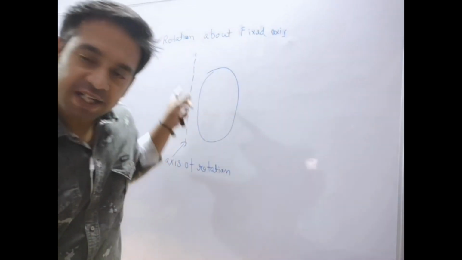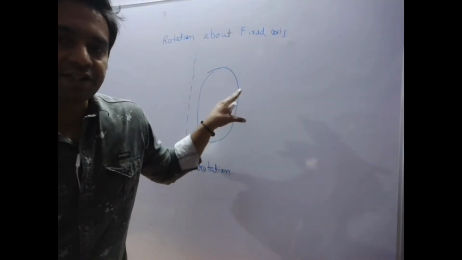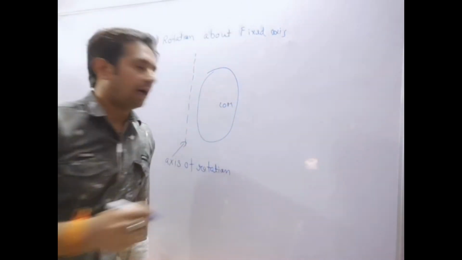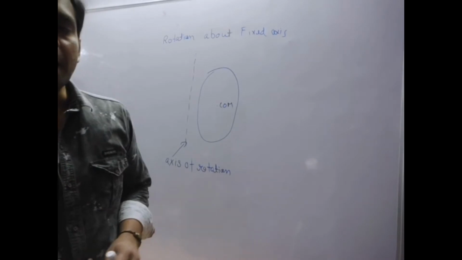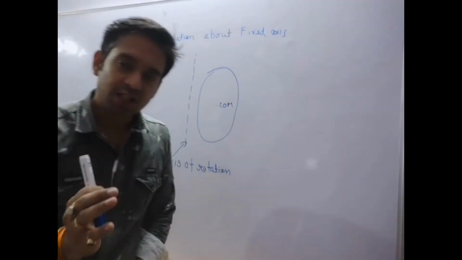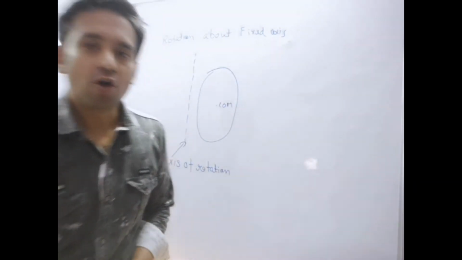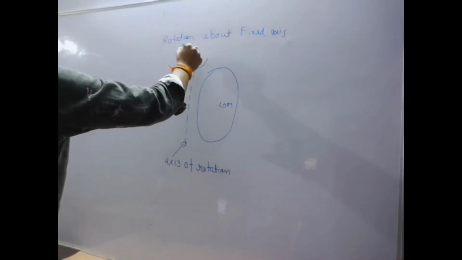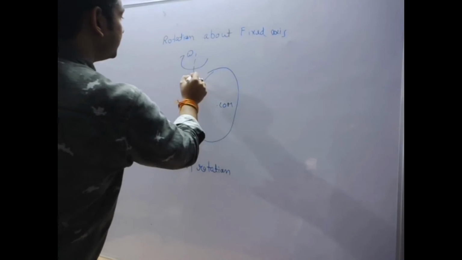Now assume that this is an axis of rotation and this is a body whose center of mass lies on the body, but it doesn't pass through the axis of rotation. So this body is in rotation motion with angular velocity omega.